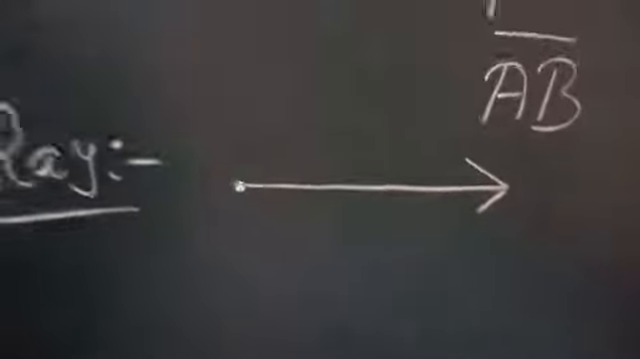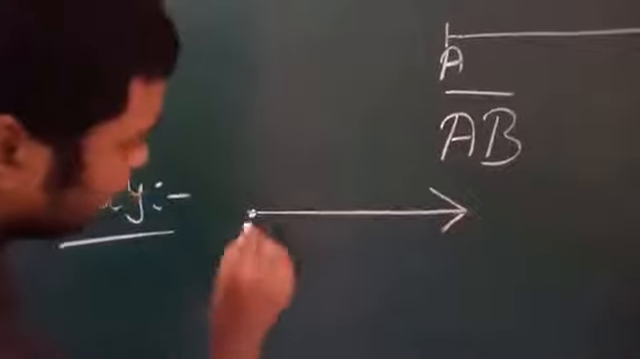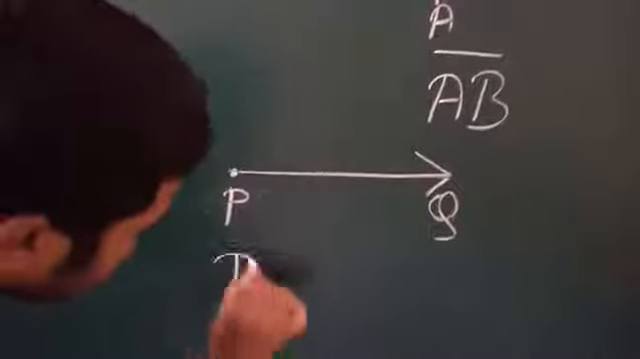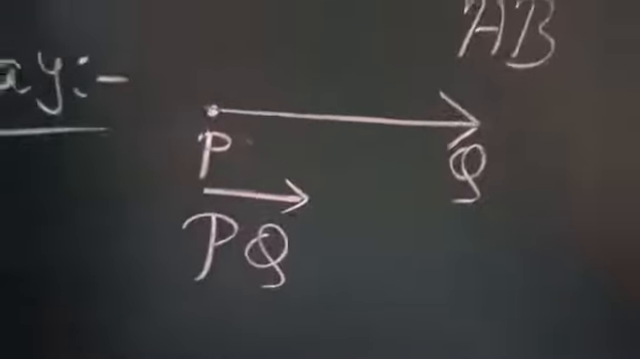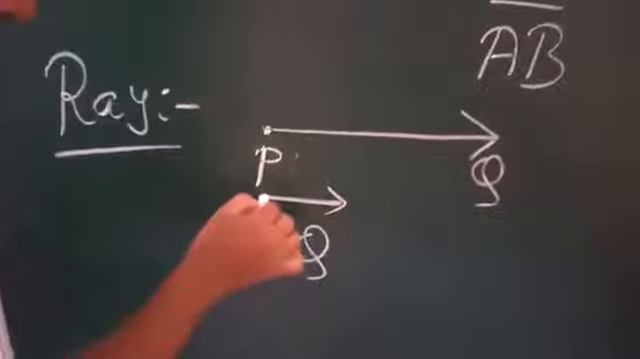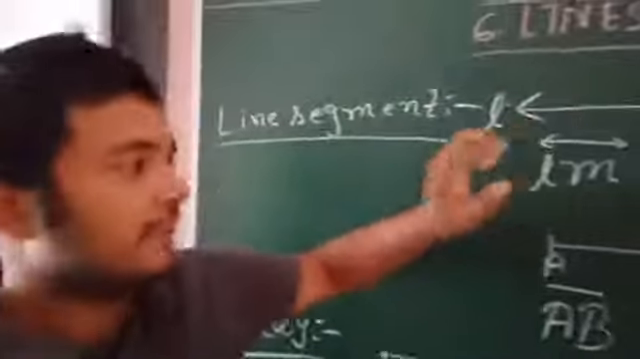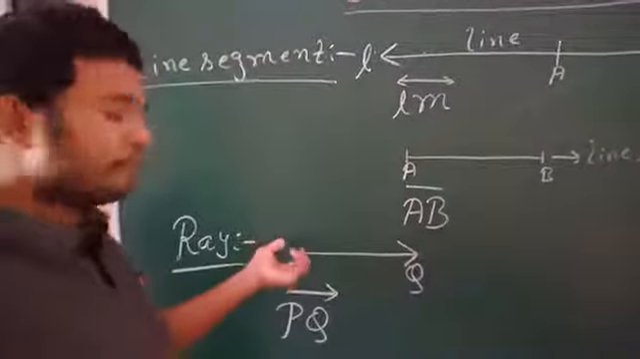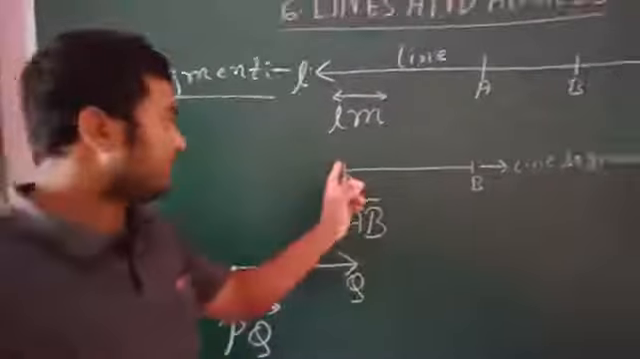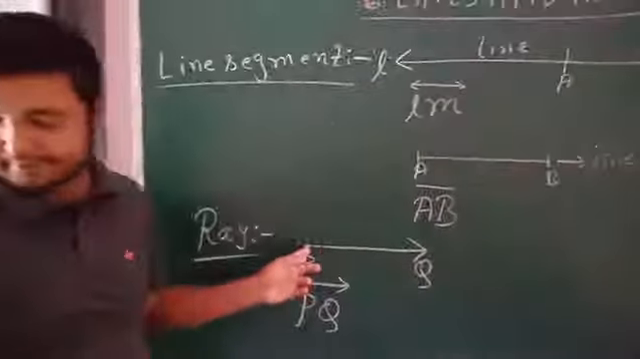But a line can go both directions. So suppose this is PQ. Then this ray is represented by a one-side arrow, not a both-side arrow. That means the line will go this side. Only it can extend this side. It cannot go both sides. So this is the difference between a line segment and a ray. This is called the end point. A line segment has two end points, A and B, but a ray has only one end point.